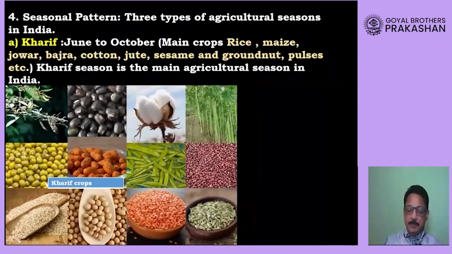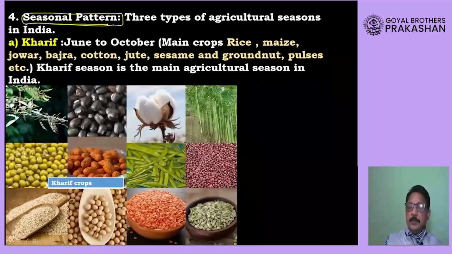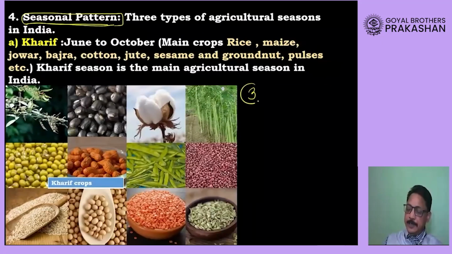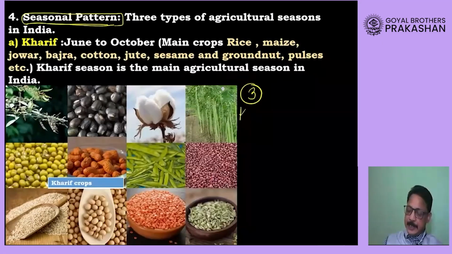Okay, and the fourth major feature of our agriculture is seasonal pattern. Now, in our country, crops are grown in 3 different seasons. The main seasons, dear students, they are, first is Kharif season. Kharif basically means rainy season.